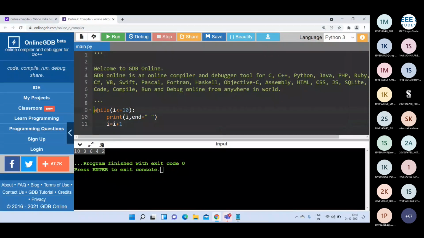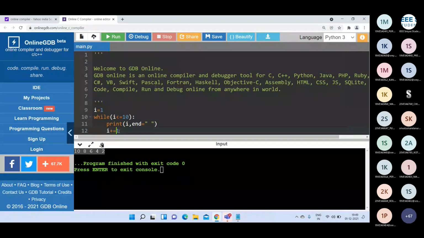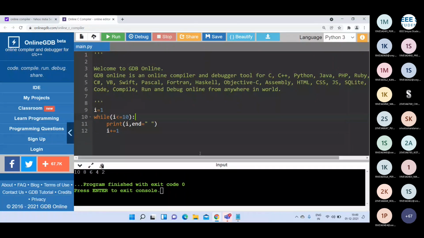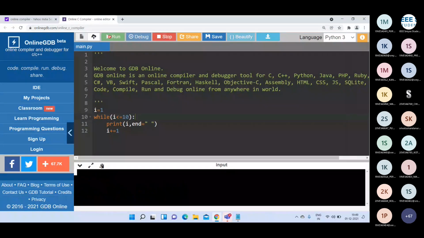It is not possible to write i plus plus because the plus plus operator is not there in Python. If you want, you can use the shorthand assignment operator. You can write i += 1. That is valid. See here, the output is 1, 2, 3, 4, 5, 6, 7, 9, 10.